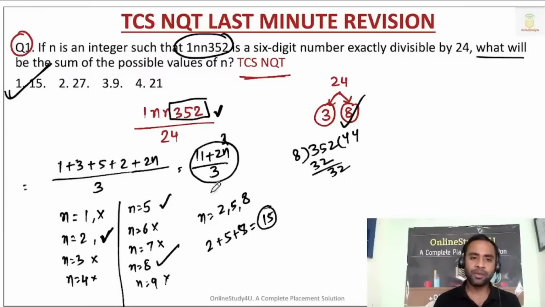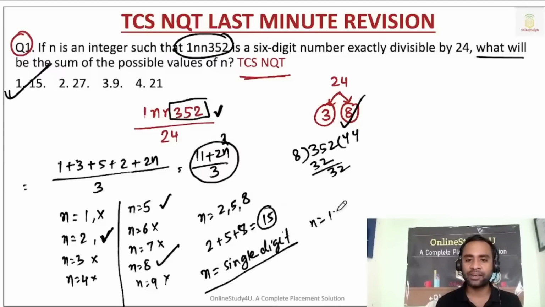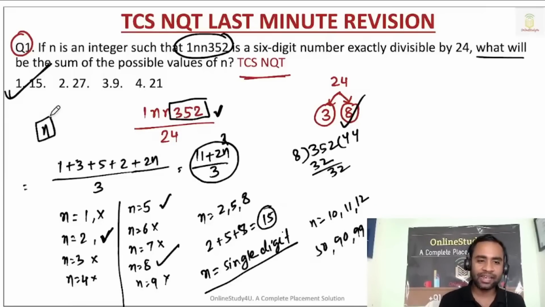Why not check further values? Because n is a single digit. n is a single digit number, so you cannot take n equal to 10, 11, 12, 50, 90, 99. Okay. Is it clear for everyone, friends?